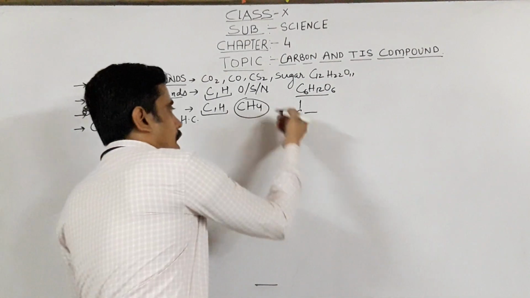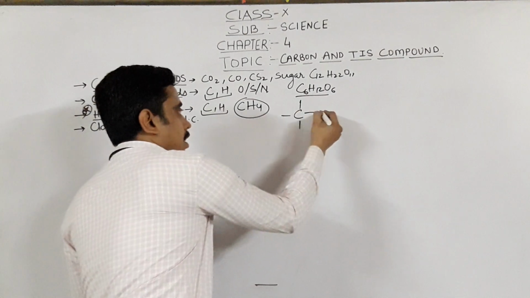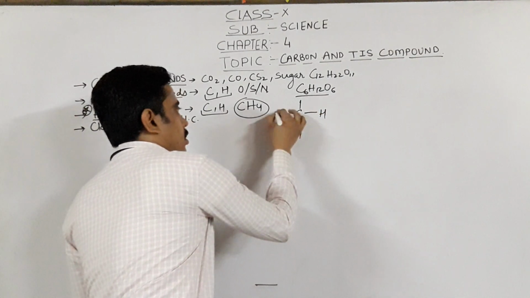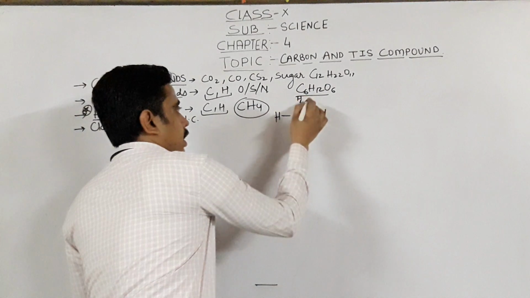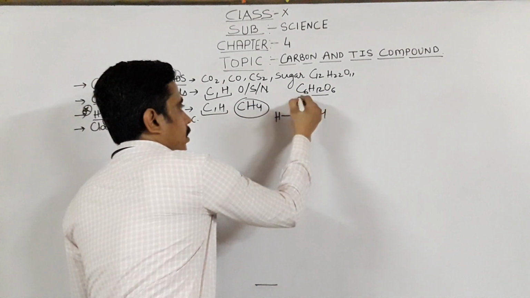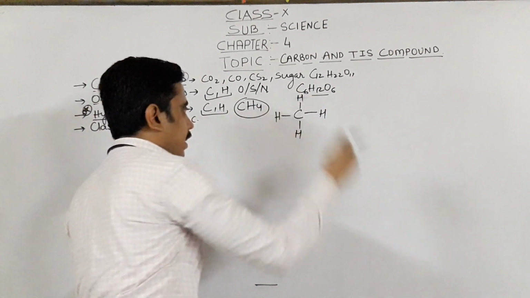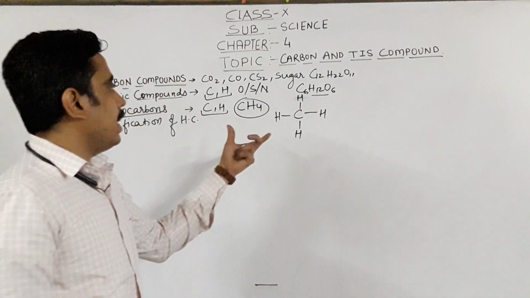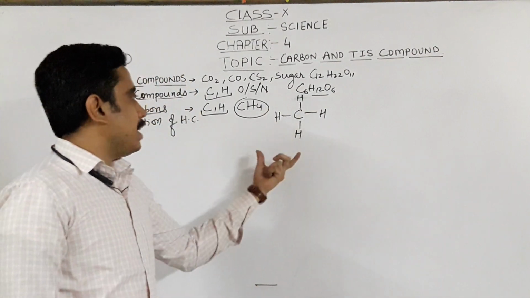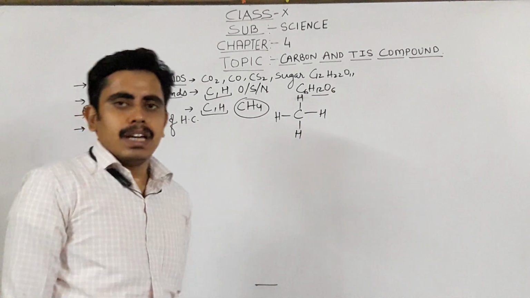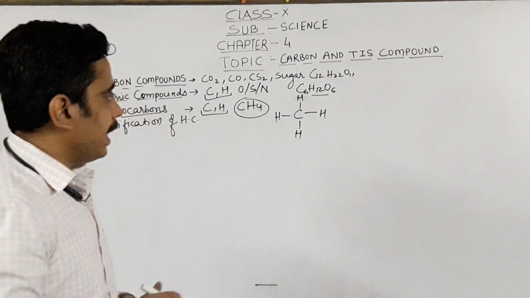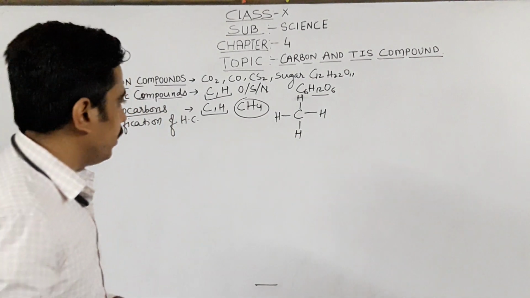So how will the structure be drawn? A carbon in the center and 4 hydrogens surrounding it with these 4 lines. Basically, these 4 lines represent the covalent bonds present in methane. So this is the basic structure of methane. The electron dot structure of methane can also be drawn easily.